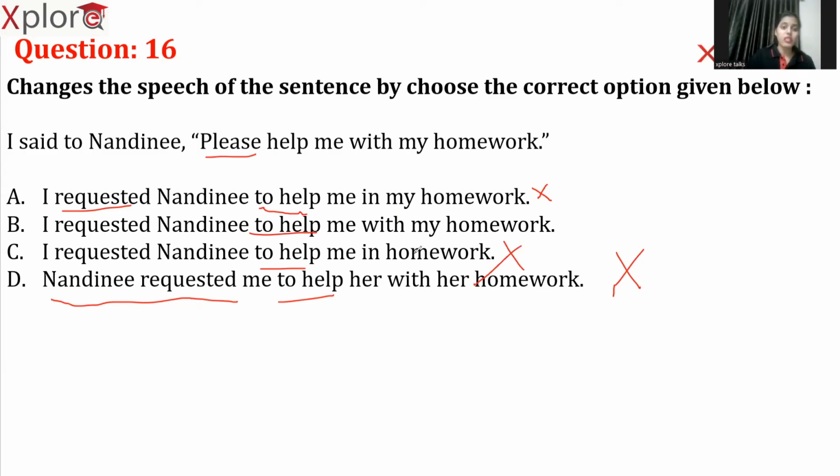Not to help me in homework means to help me in school, or to help me in library. In the same way, to help me in homework. That's the meaning it is conveying here. So eliminate C and eliminate A. With my homework. Got it? In my homework means we cannot be included in the homework. We do our homework. Got it? So here the right answer is option B.